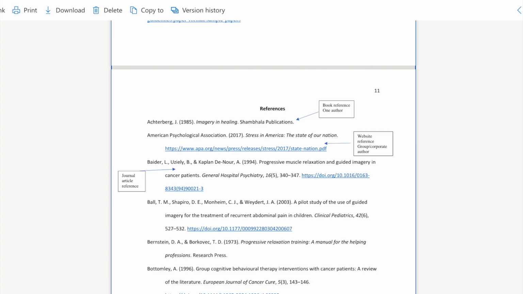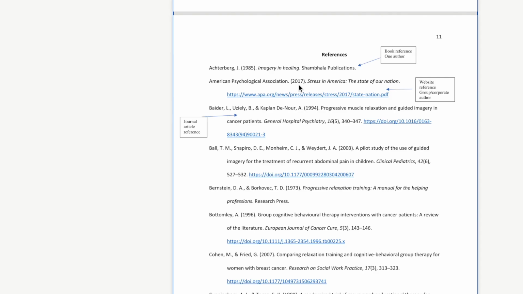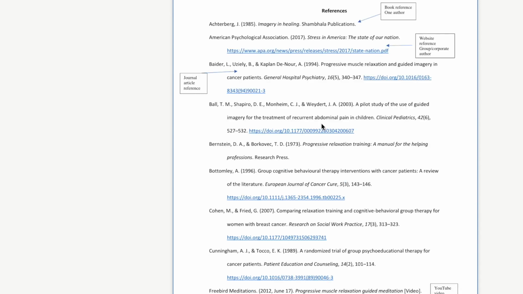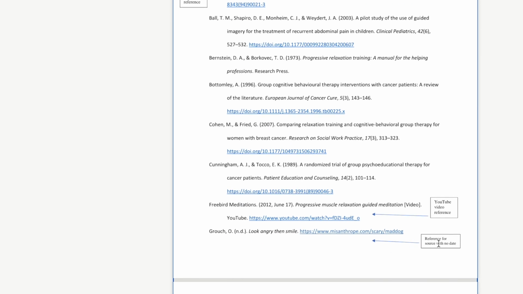So for me, that was the U.S. Department of Energy. Here's the date. Now I got to go back to that website and see if I can find a date. If I don't see a date, here's an example down here, reference for a source with no date. I go ND, no date.